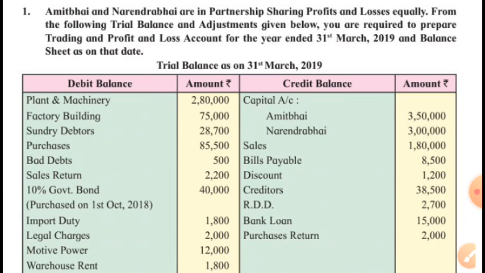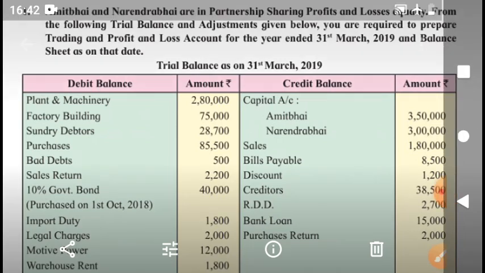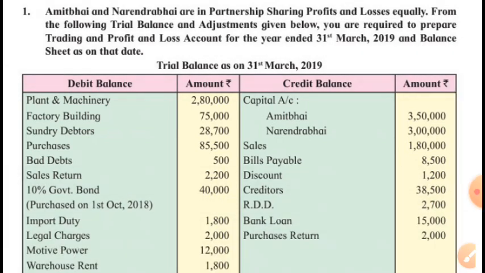Sometimes it happens that the answer may be in the minus figure, means the old RDD could be greater than the total of old bad debts, new bad debts, and new RDD. In such a case, the minus figure is not shown on the debit side, but it becomes plus. I mean that amount is credited to the profit and loss account.